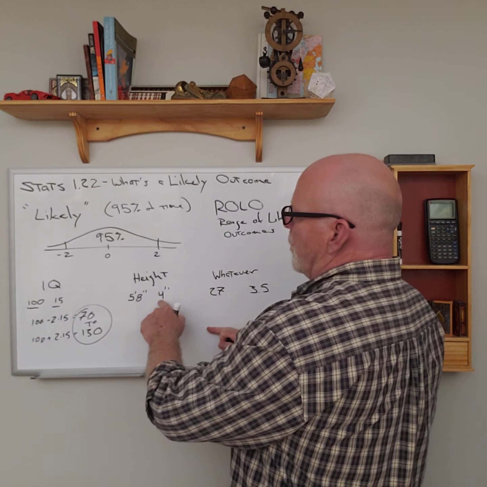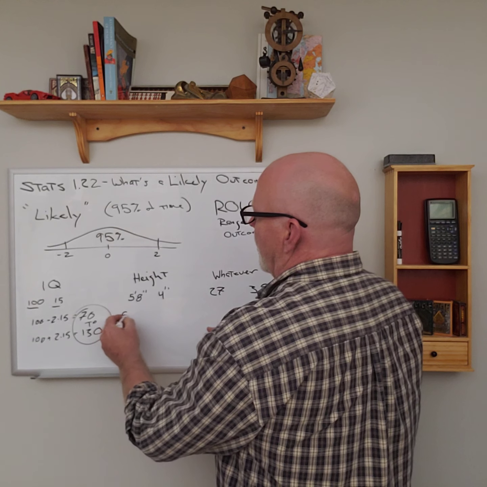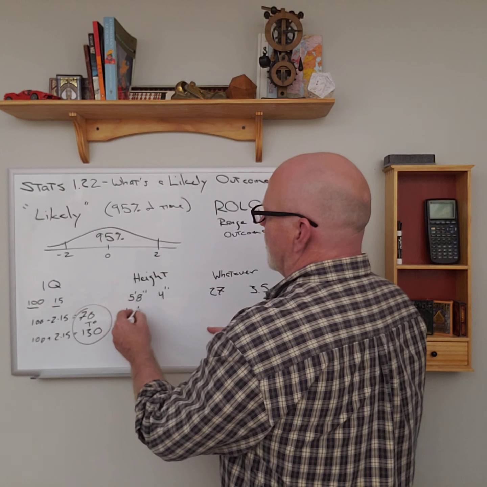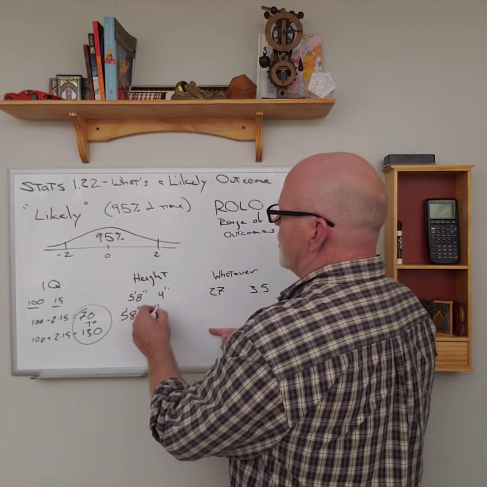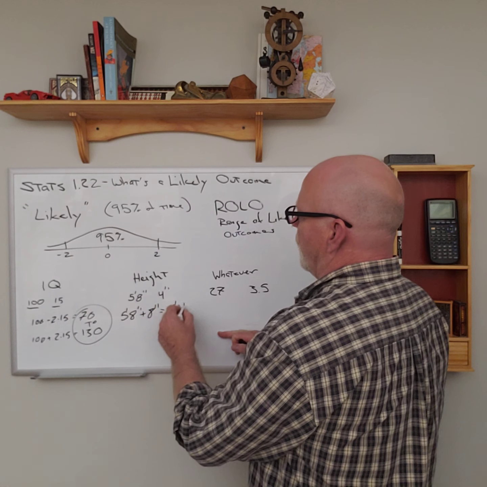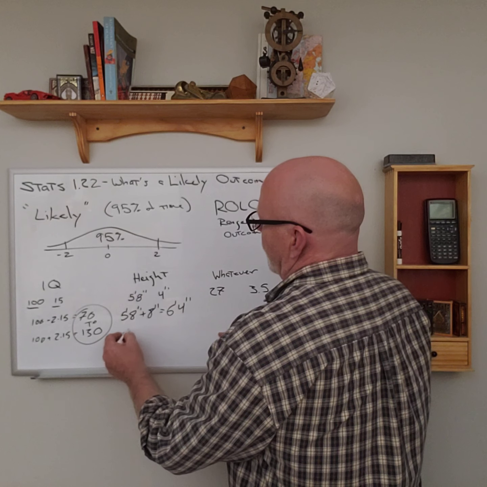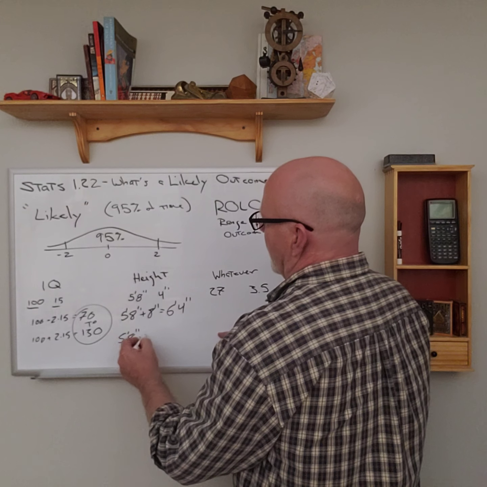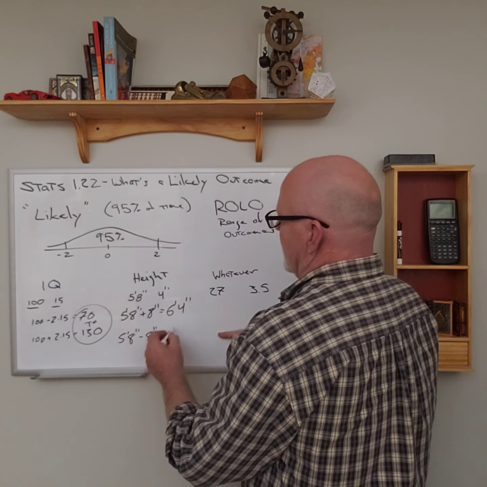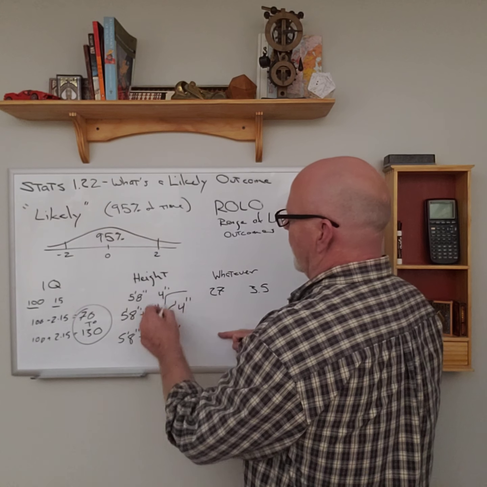So if we double 4, we get 8. If we take 5'8" plus another 8 inches, that's going to be 6'4". If we take 5 foot 8 inches minus 8 inches, that's easy. That's going to be 5 feet exactly.